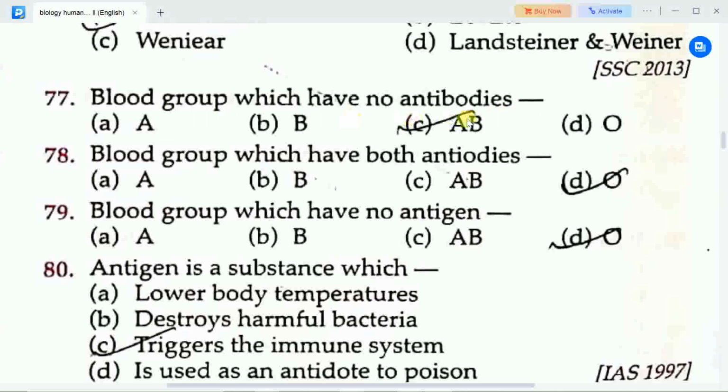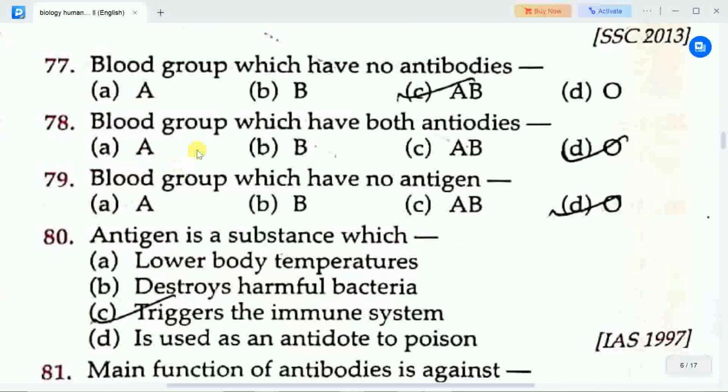Next question is blood group which have no antibodies. Options are A, B, C. AB, D. O. Correct answer is option C, AB. So AB blood group have no antibodies.